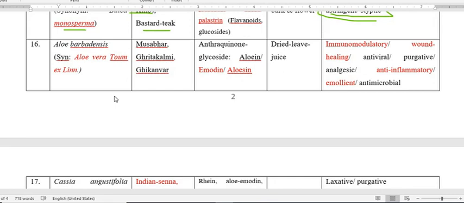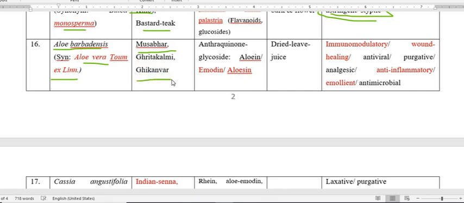Next is Aloe barbadensis. Aloe barbadensis is also called aloe vera, and this plant possesses various therapeutic efficacy, and the common names of this plant are musabbar, gwarpatha, ghritkumari, and kumari.